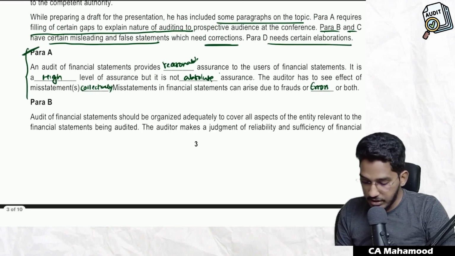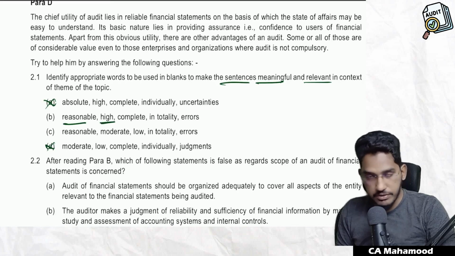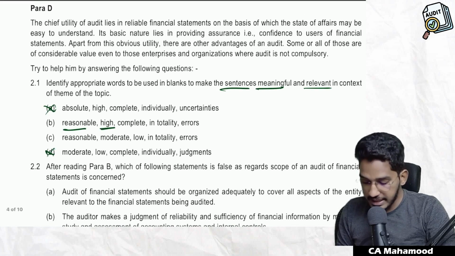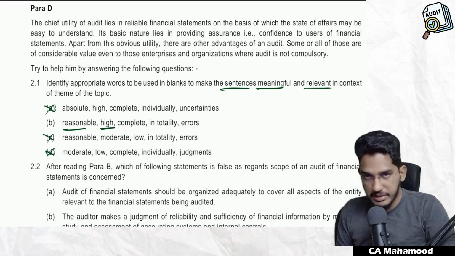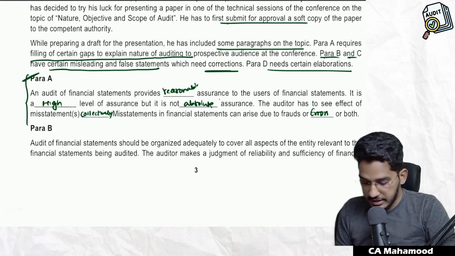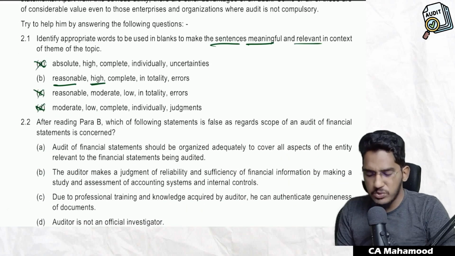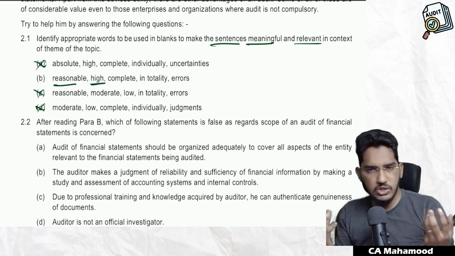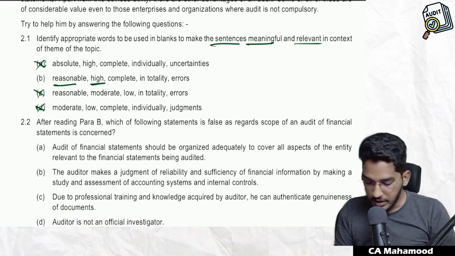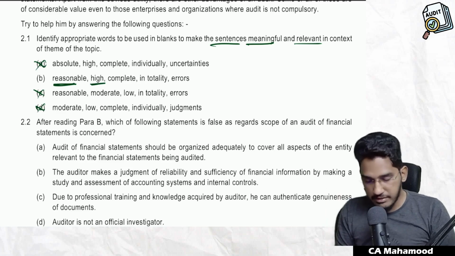Then we have high level of assurance. So here we have reasonable assurance, high level of assurance. Able to understand? Here they are telling moderate, so this also will be eliminated. So in the order whatever we have filled, reasonable assurance, high level of assurance, but it is not absolute assurance. But if you read the option here, instead of absolute, they are using the term complete. Complete, absolute, 100%, both convey the same meaning, no? So that's why audit gives reasonable assurance. It is a high level of assurance, but not absolute or complete assurance.